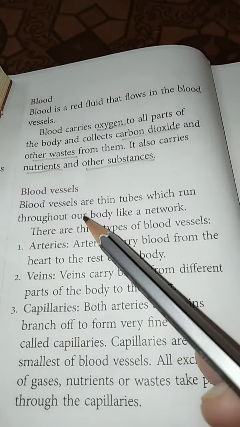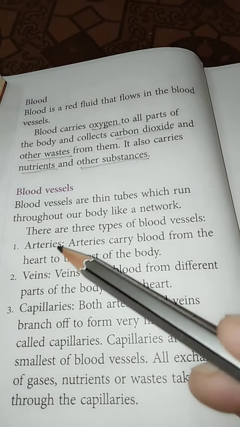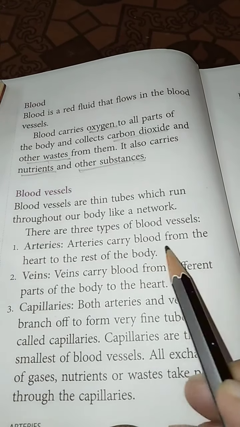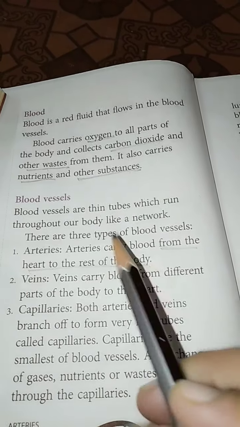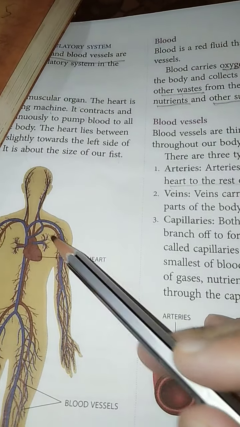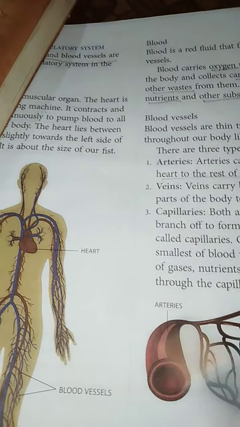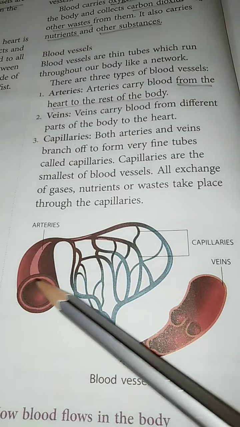Now comes the blood vessels. Blood vessels are of three types: arteries, veins, capillaries. Arteries, their job is to carry blood from the heart to the rest of the body. From the heart to all the parts of the body, the vessels which go are called arteries. You can see here arteries. They are very thick and broad.